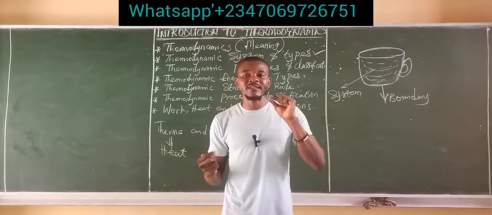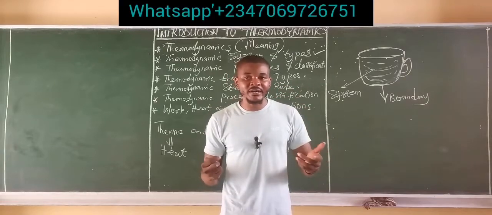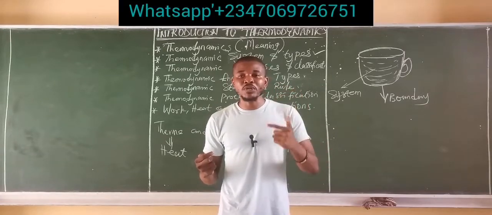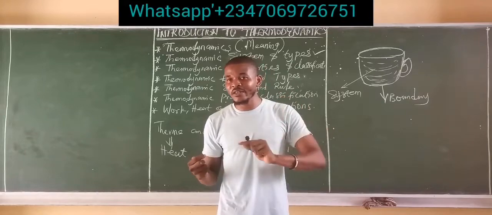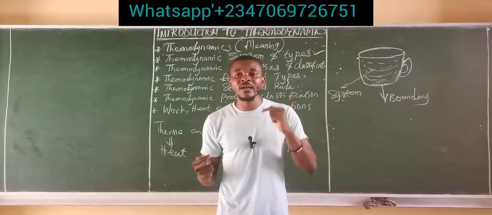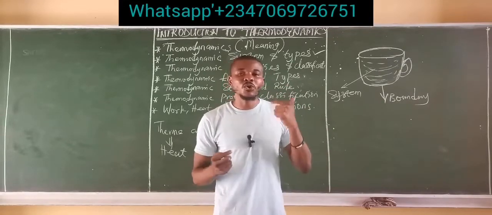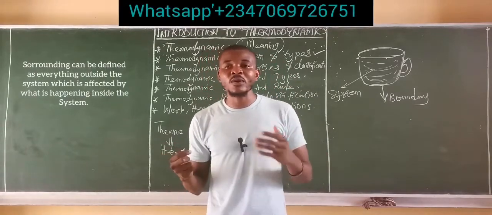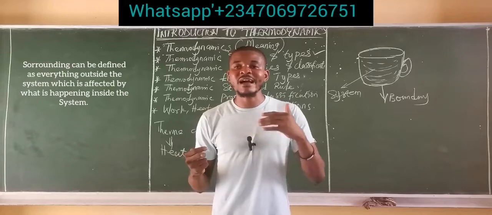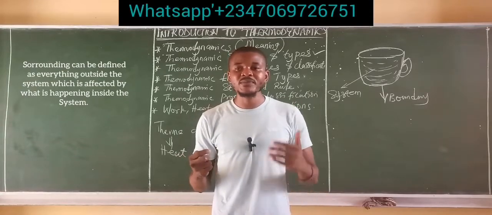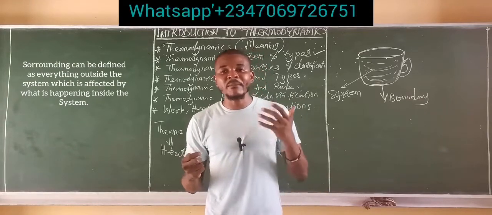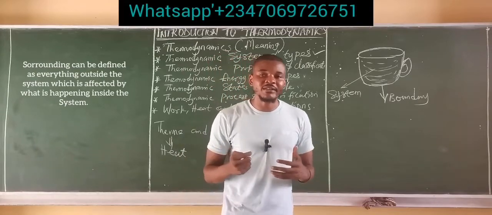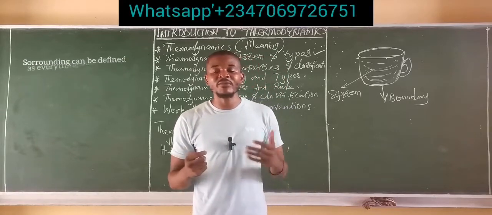Now, another word which we have used is the word surrounding. The boundary is the separation between the system and the surrounding, which means we have another word there called surrounding. Surrounding can be defined as everything outside the boundary of a system which is affected by what is happening inside the system.